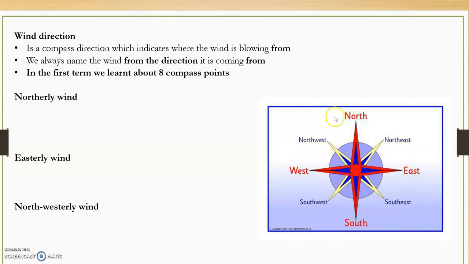Okay, so if it's a northerly wind, there is our north. Which means that we are going to name this wind in the direction it is coming from. Okay, so we will put our arrow there. All right, so we are naming it northerly wind because it's coming from the north.